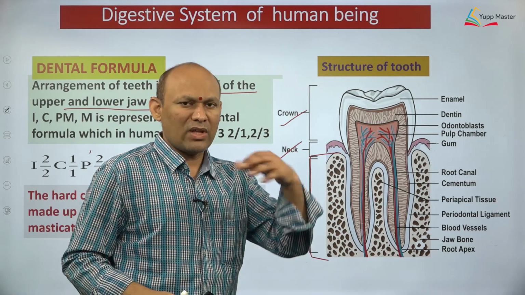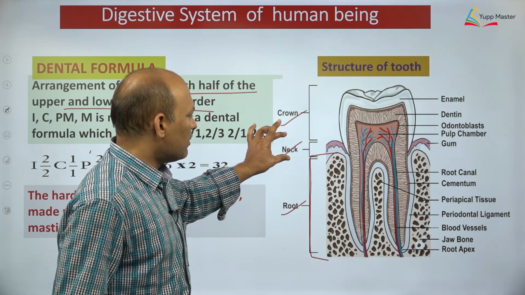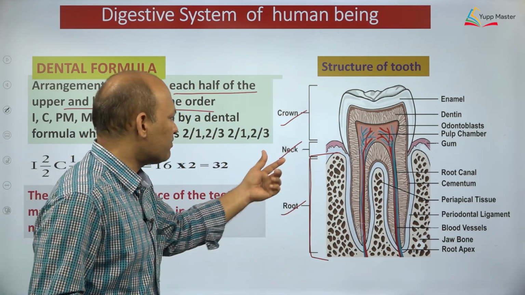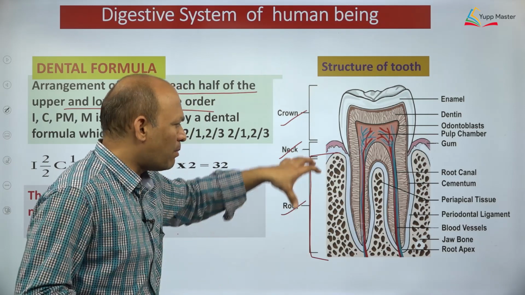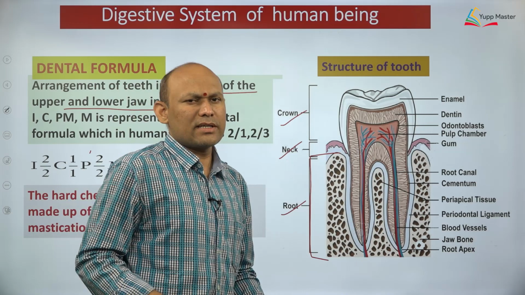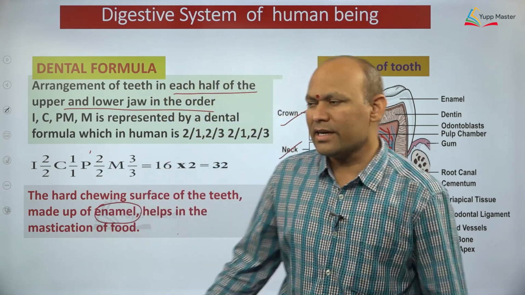Crown, the external exposed part, right? Neck, the part of the tooth which is covered by the gums. And the part of the tooth which we cannot see and which is embedded in the socket of the jawbone is called root, dear students. You need to understand, right?